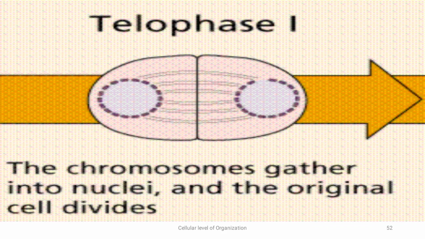Note that each pole will form a new nucleus that will have half the number of chromosomes. But each chromosome will contain two chromatids, because in meiosis haploid cells are formed. So the products of meiosis 1 are two haploid cells. A nuclear envelope is formed.